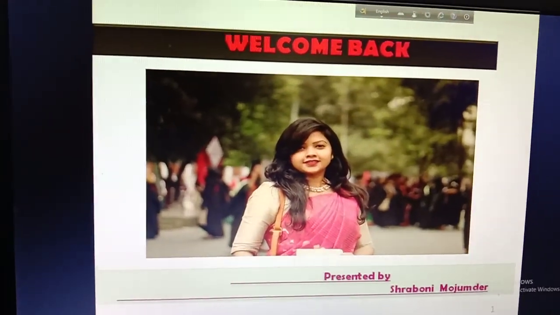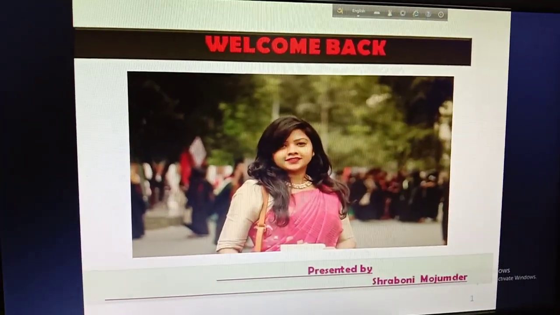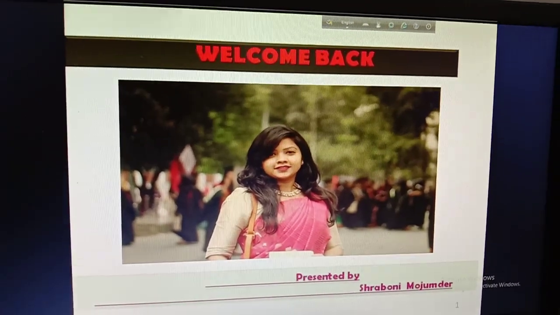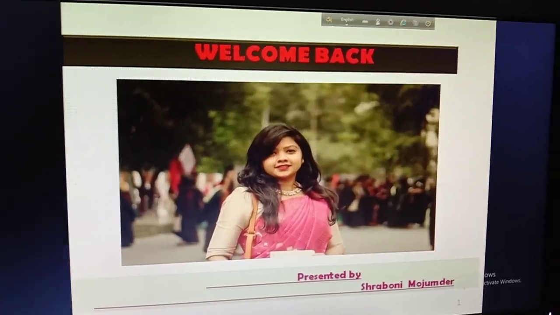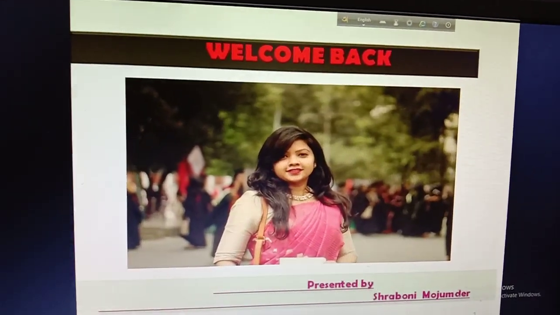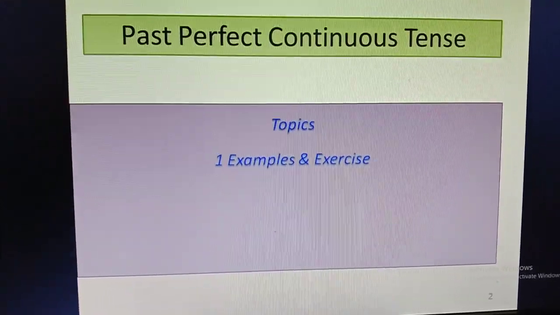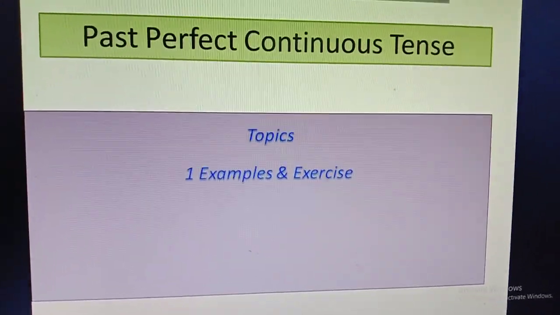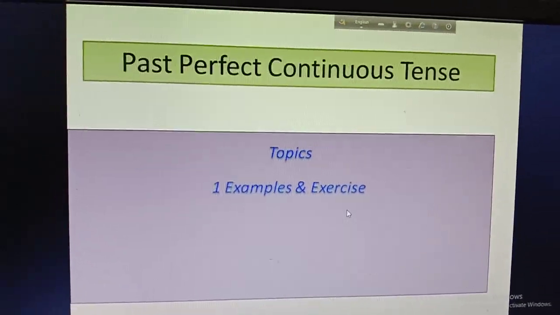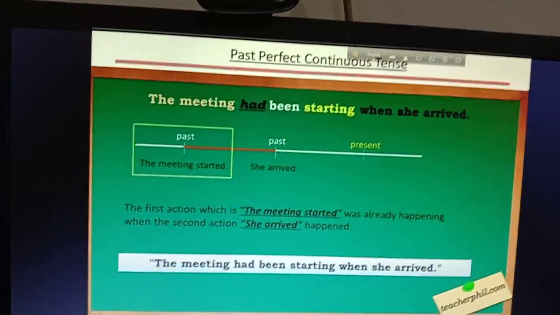Boys, today I am very happy because I am going to complete your second term syllabus. So boys, get ready for the class, and today we are going to take our last class on past perfect continuous tense. So boys, take out your necessary accessories and get ready for the class. Today we are going to do some examples and exercise on past perfect continuous tense. I hope you are going to enjoy this class.